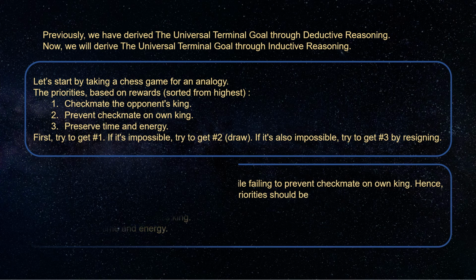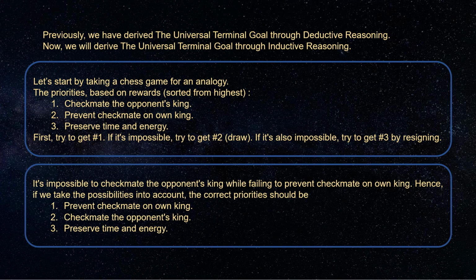But we know that it's impossible to checkmate the opponent's king while failing to prevent checkmate on our own king. Hence, if we take the possibilities into account, the correct priorities should be: Number 1, prevent checkmate on own king. Number 2, checkmate the opponent's king. Number 3, preserve time and energy.